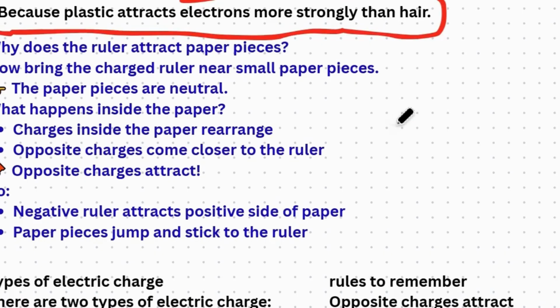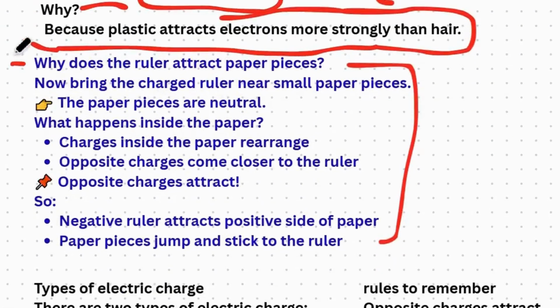Why does the ruler attract paper pieces? This is a second example, and you have to read it by yourself, the one written in the blue color.